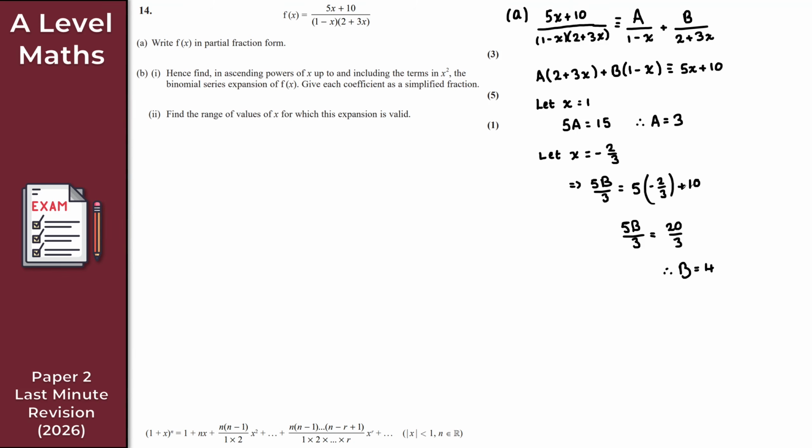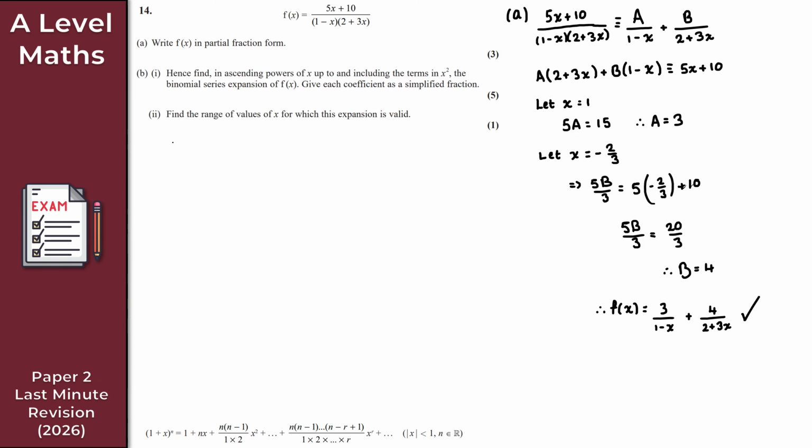And then finally, to finish with for part A, don't forget to actually write down f of x in partial fraction form. Please don't forget that, or you will drop the final mark. So f of x is simply this, but replace a and b with what we found. I get 3 over 1 minus x, and then b over 2 plus 3x, where b is 4, so 4 all over 2 plus 3x. Perfect. And there we go, that gives us the solution to part A.